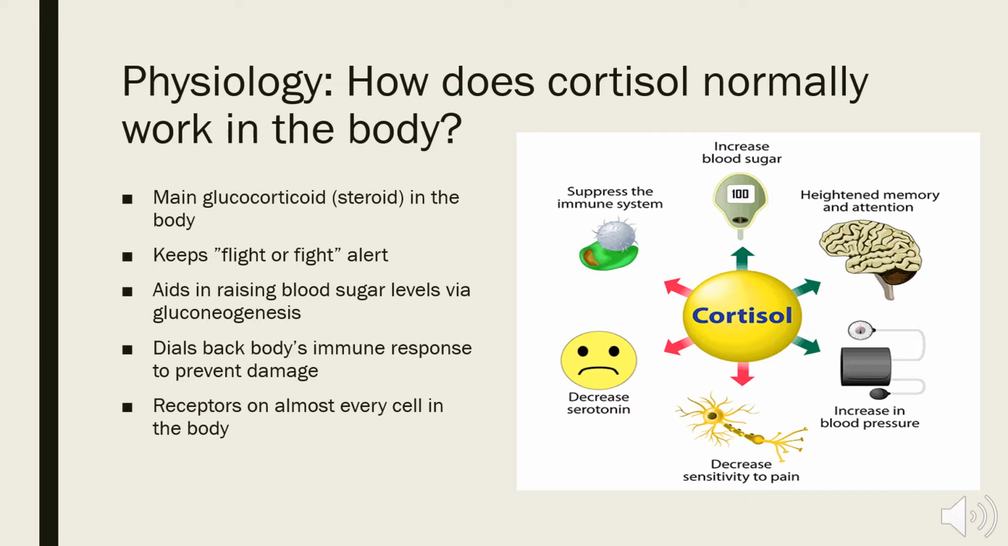One of the main functions of cortisol is keeping the fight or flight alert, or our sympathetic nervous system. We find the highest amounts of cortisol in the body in the morning, and that's why we see a decreased amount of melatonin and serotonin, because we want to be awake and alert. It also is important in aiding in raising blood sugar levels throughout the day via gluconeogenesis, making glucose from sources such as proteins and fats, and is also important for dialing back the body's immune response.